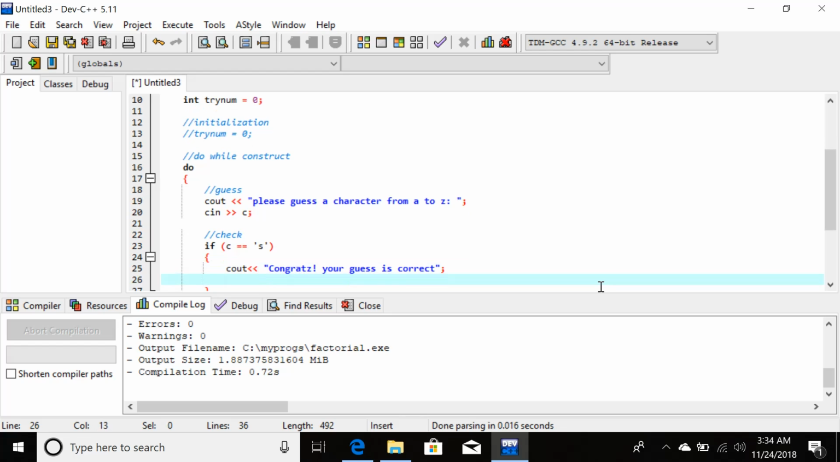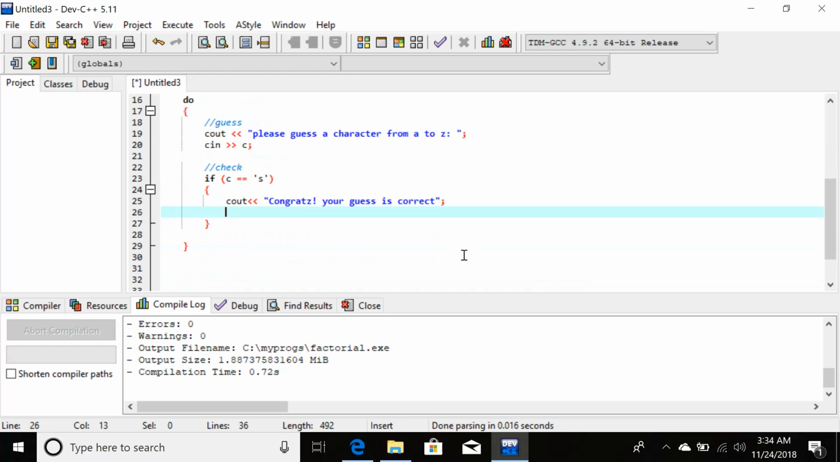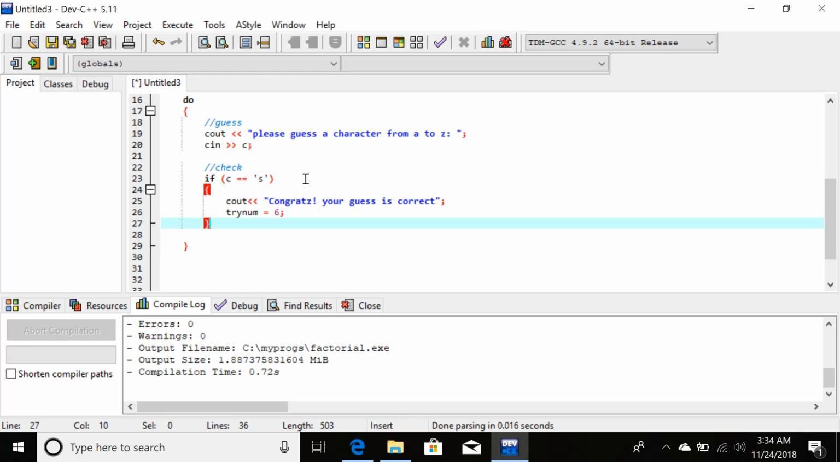This is done. And now if the condition is true, there is no need of going downward and looking for the while condition. We have to get out of the do while construct. So for that I need to make the while condition false. And how is it possible? I'll make the while condition tryNum is equal to 6. Why am I doing it? I'll be showing it in a minute, so just hang on. You'll get to know why I'm doing it.